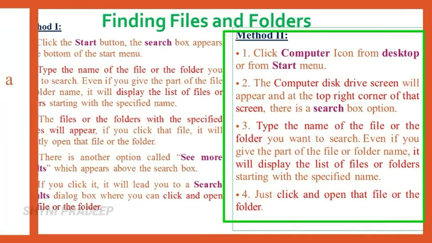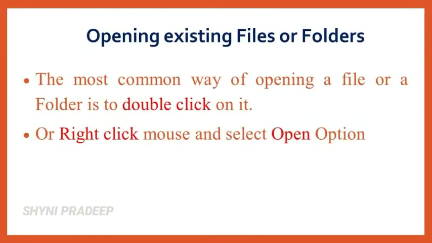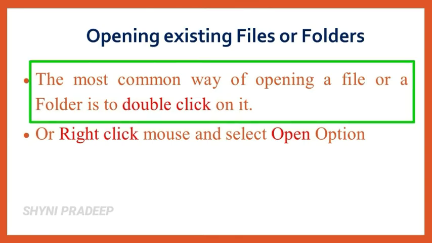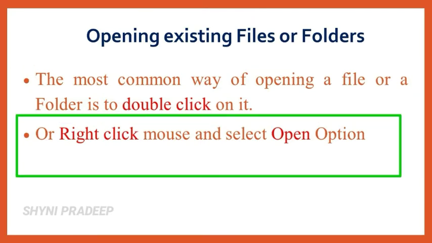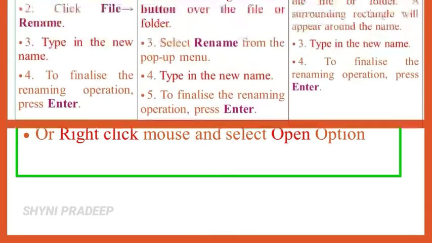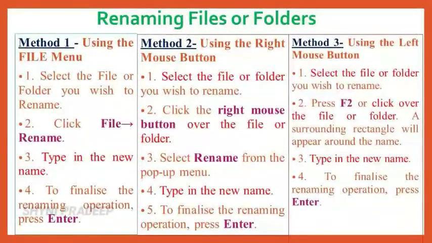Okay. Next topic is opening existing files or folders. You can open the existing files or folders by using two methods. First way is just double click on your folder. Second way is right click using the mouse button and select Open option. Okay. Next topic is renaming files or folders.